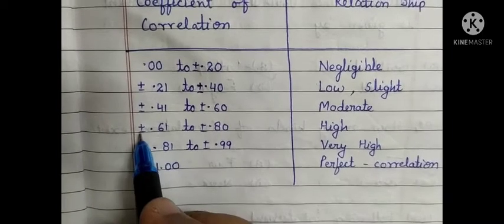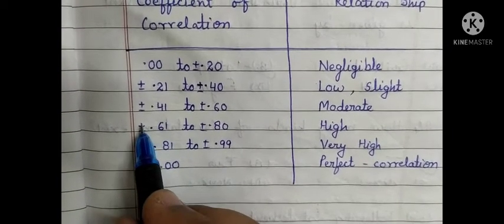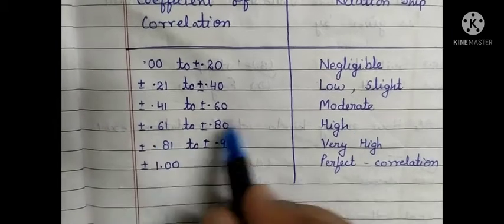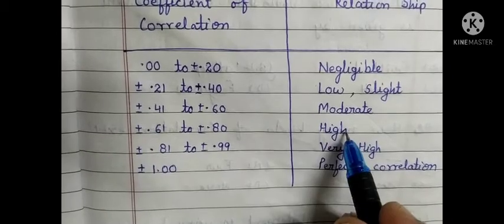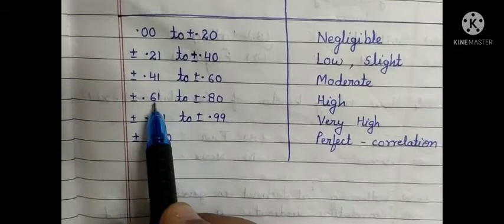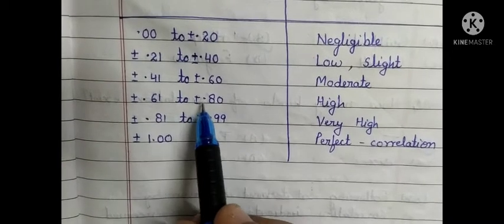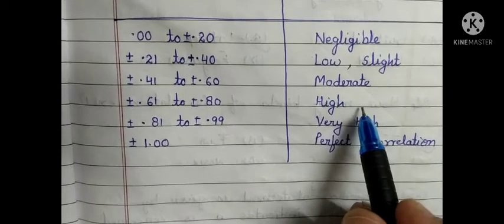So plus and minus are the two types of correlation. If plus, then positive correlation; if negative, then negative correlation. Now come to the next limit, from plus minus 0.61 to plus minus 0.80, which means that high correlation exists.